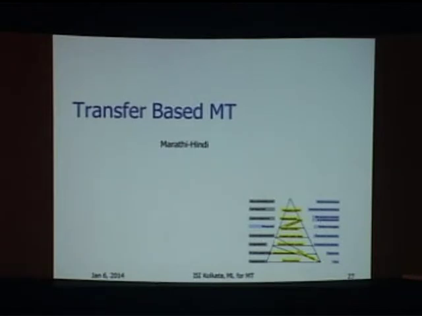Okay? And then we transfer by application of rules to the target side and then produce the sentence. This is the basic idea. And transfer-based approach has been extremely popular for a very long time until it was upstaged by statistical machine translation. Okay. The most successful commercial system, namely Systran, is transfer-based.